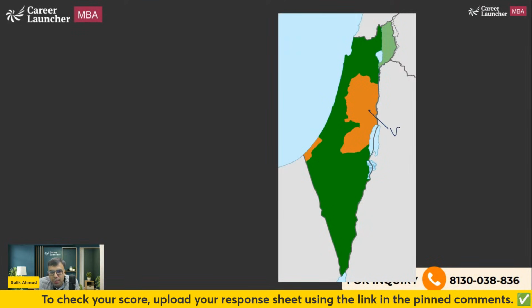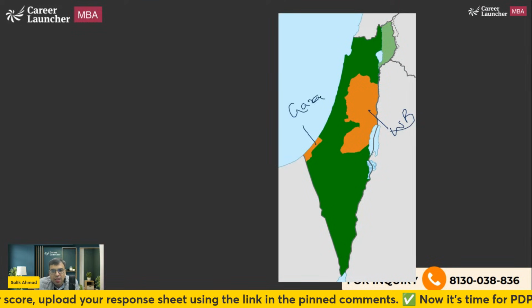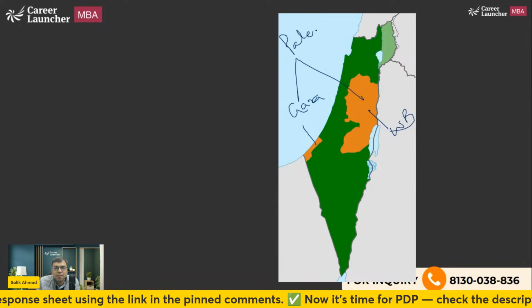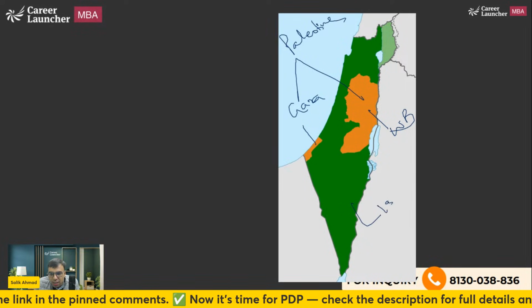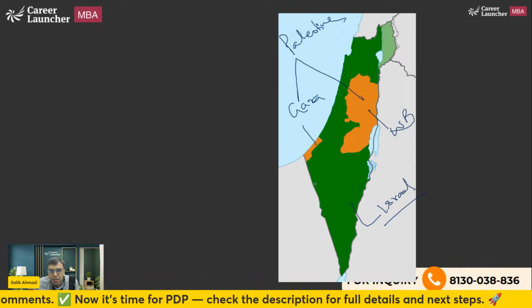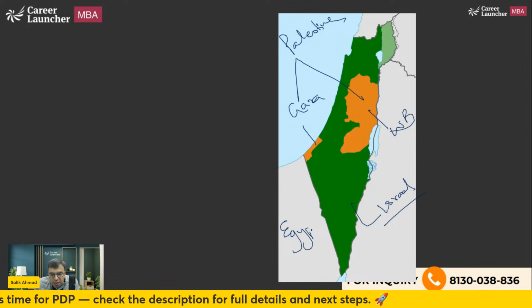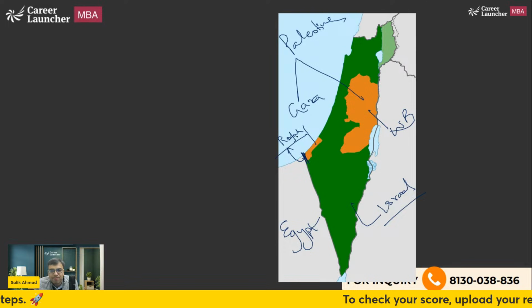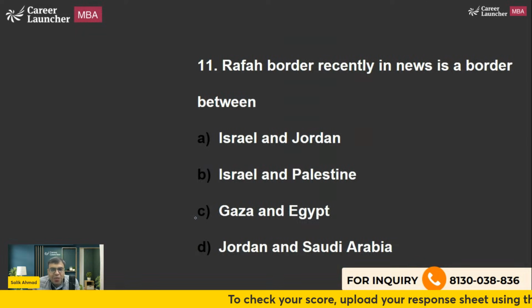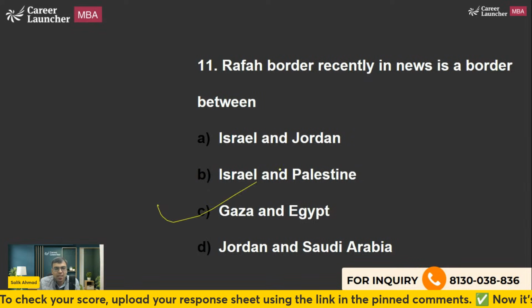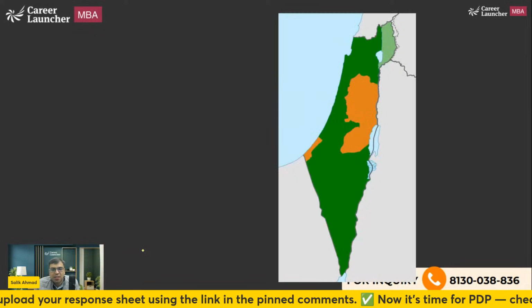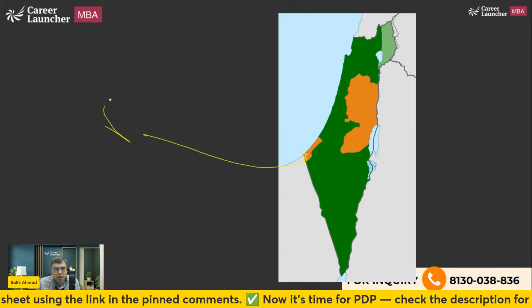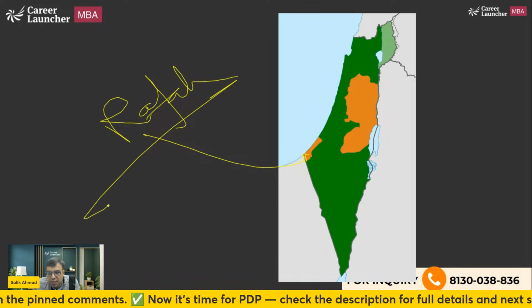So this orange one is West Bank. This one is Gaza. And these two together is called Palestine. And here the green one is actually Israel. Okay. And this is actually Egypt. And I'm sure you must be aware this border was very much in the news. Gaza-Egypt border called Rafah border. Last year it was very much in the news. Okay. Yes, this is the question. Rafah border recently in news is a border between which two countries? So the answer is actually Gaza and Egypt. C is the right answer to this question. Okay. Here it is. Rafah. Philadelphia corridor was also at the same place.